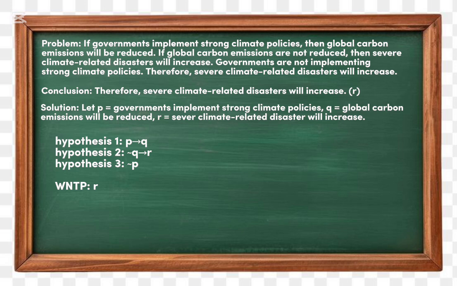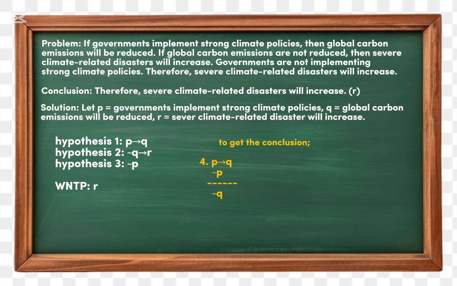So not Q implies R. Governments are not implementing strong climate policies, so not P. Therefore, severe climate-related disasters will increase. So our conclusion can be written as R. Now, let's prove the argument.